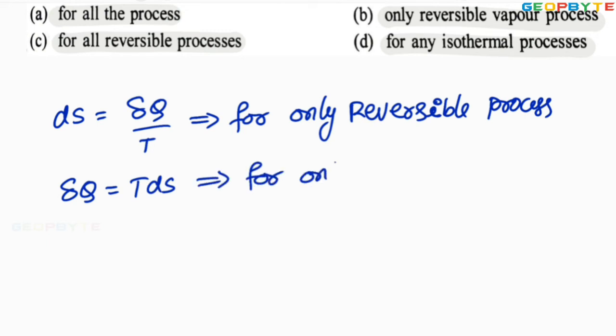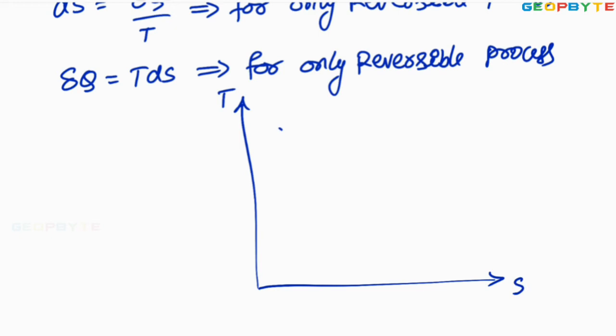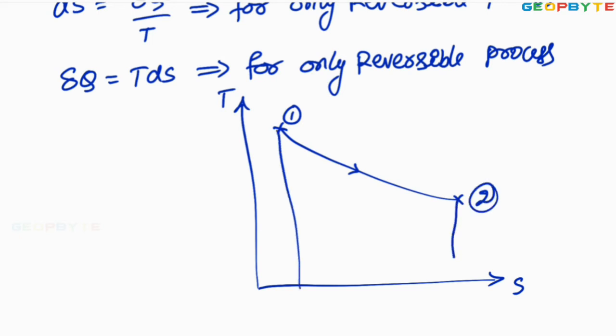Therefore, if I project the TS diagram, temperature versus entropy diagram, let this be a process, process curve 1 to 2. The area below the curve 1 to 2 equal to heat transfer.